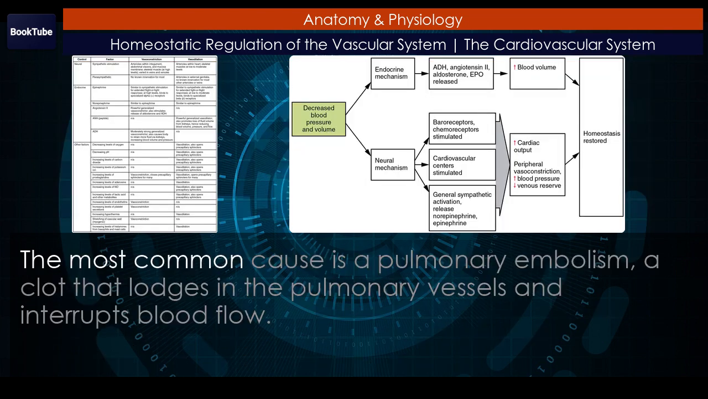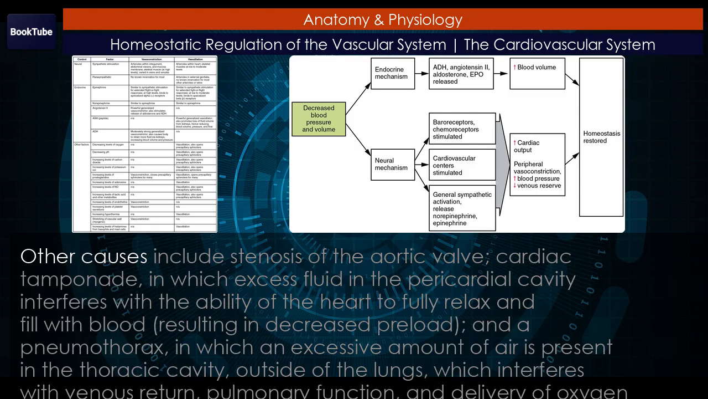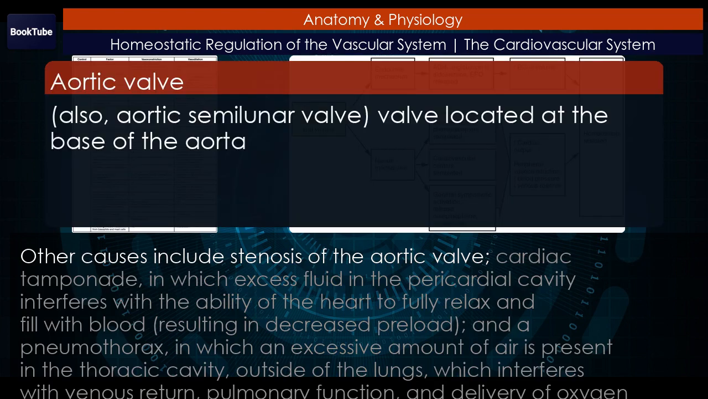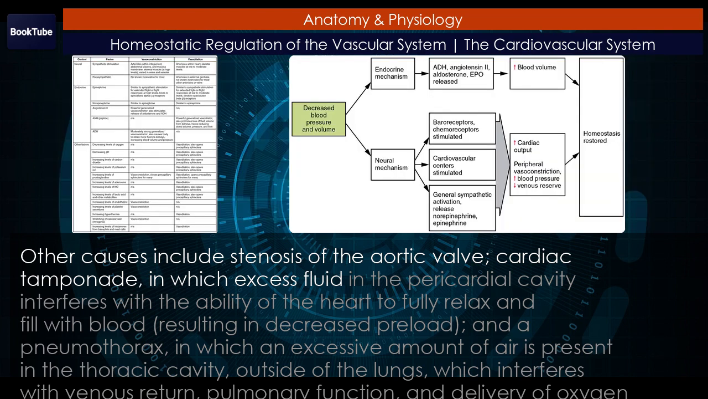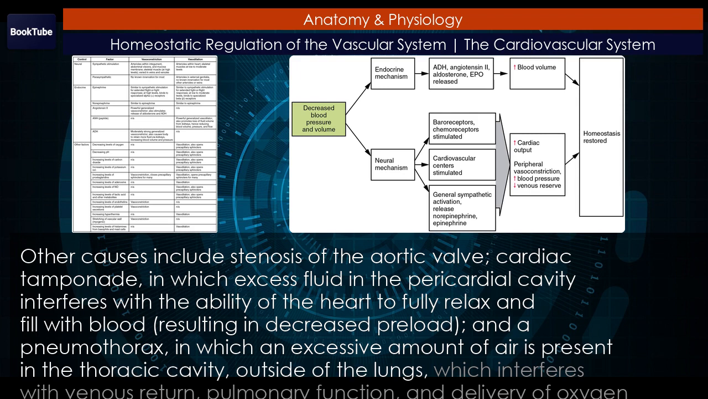The most common cause is a pulmonary embolism, a clot that lodges in the pulmonary vessels and interrupts blood flow. Other causes include stenosis of the aortic valve, cardiac tamponade, in which excess fluid in the pericardial cavity interferes with the ability of the heart to fully relax and fill with blood, resulting in decreased preload, and a pneumothorax, in which an excessive amount of air is present in the thoracic cavity, outside of the lungs, which interferes with venous return, pulmonary function, and delivery of oxygen to the tissues.